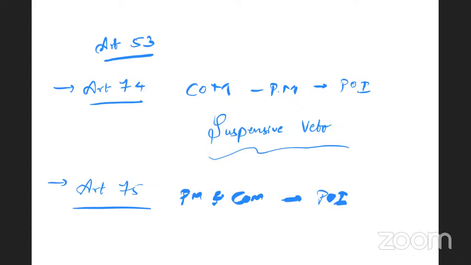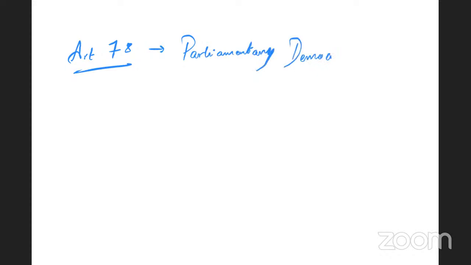Okay, now let us deal with Article 78. We have discussed Article 75 of the Constitution, which has given us several provisions regarding the executive and the president. Now let us deal with Article 78. Article 78 is India's constitutional provision to provide for a parliamentary democracy.